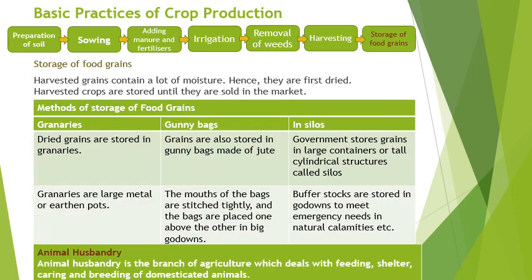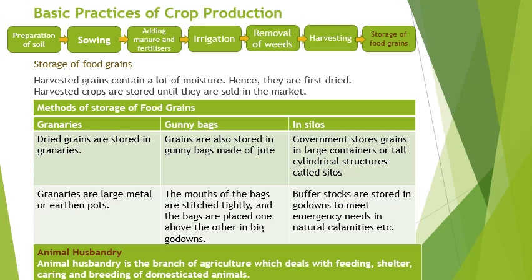The final stage of crop production, that is storage of food grains. Harvested grains contain a lot of moisture, hence they are first dried and then stored until they are sold in the market.